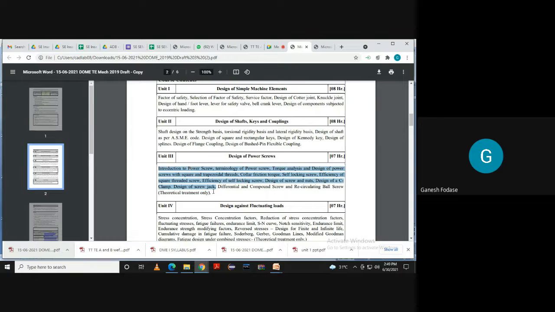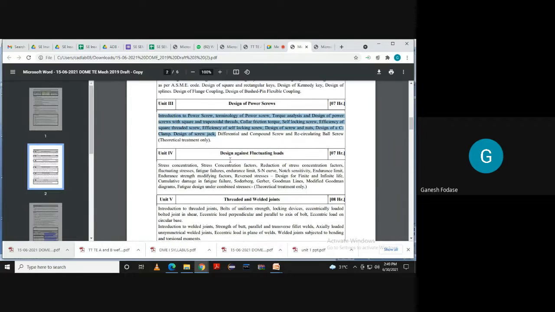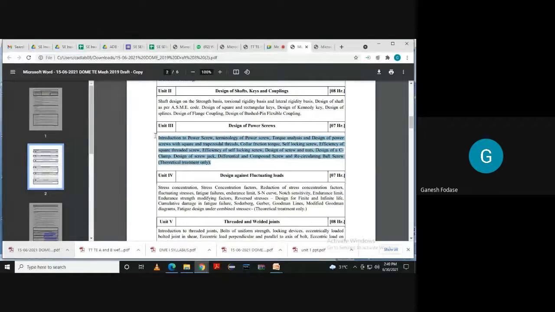Otherwise, no use. Most of the students in B division are from diploma, I think 43 of them. So during diploma also, you study subjects like DME1, that is design of machine element. Yes or no? Yes, sir. So will you be able to design?